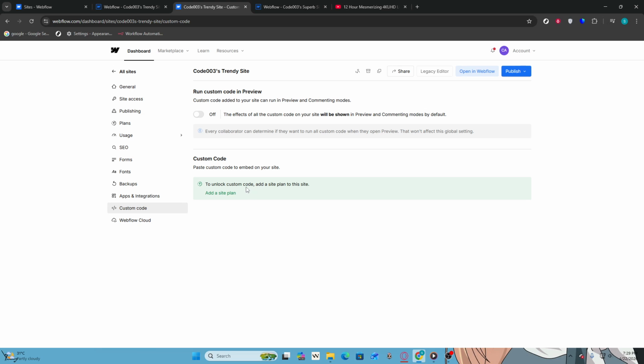on your site. If you do not have a site plan, a message will appear indicating that you need to add a site plan to unlock the custom code feature. Make sure to review your current plan and upgrade if necessary. This step is crucial, as without the appropriate plan, you will not be able to save any custom code additions.